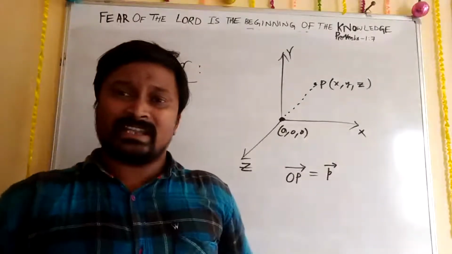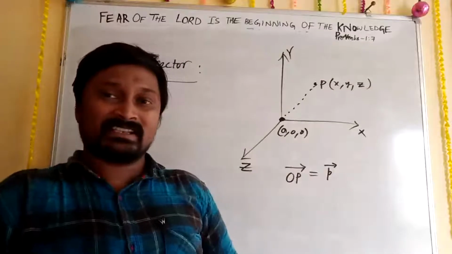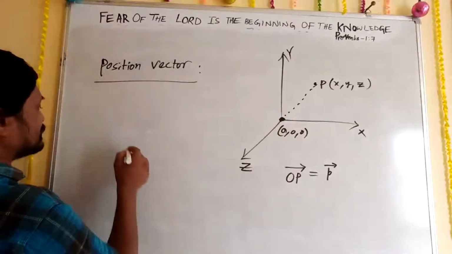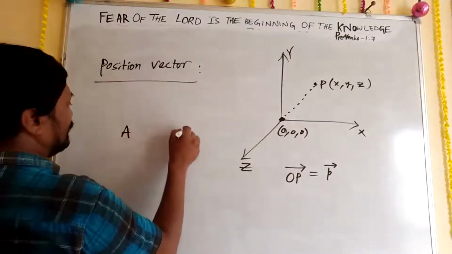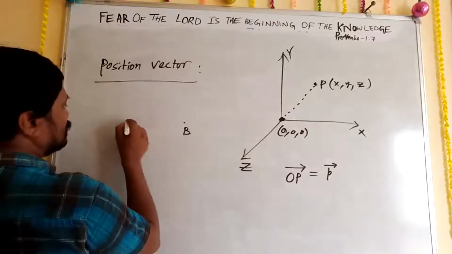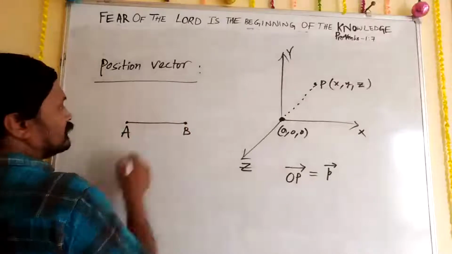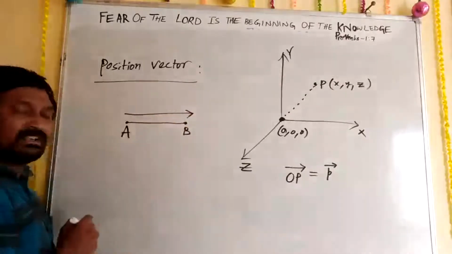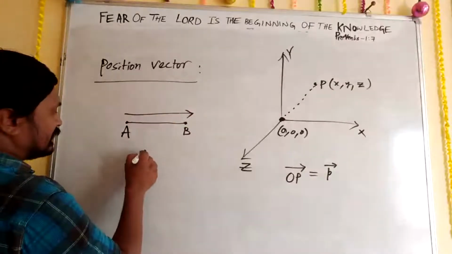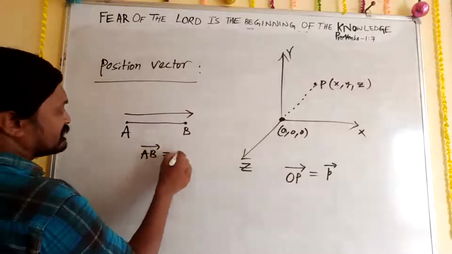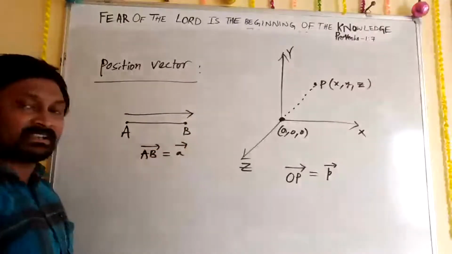Sir, explain about negative vector. What happened, Priyanshi, in the negative vector? See, for example, AB is there. So A to B, the direction will be this. Then we can write AB vector, and this also we can write as A vector.